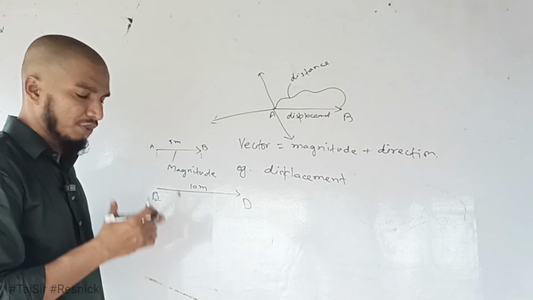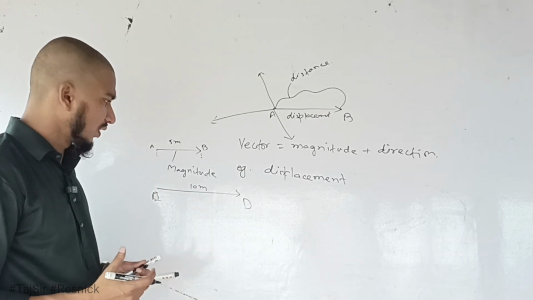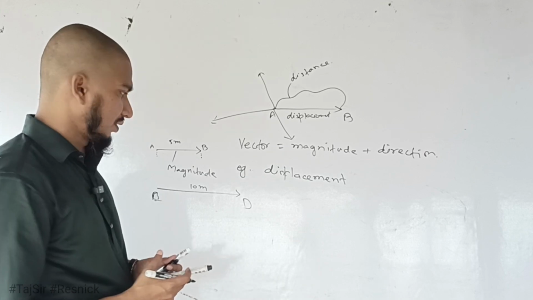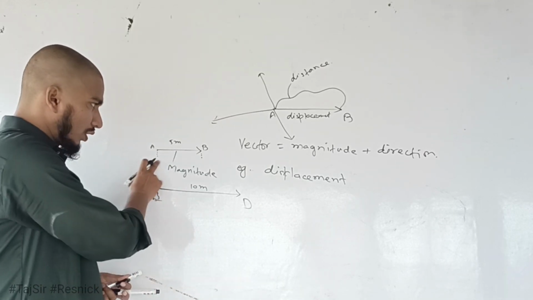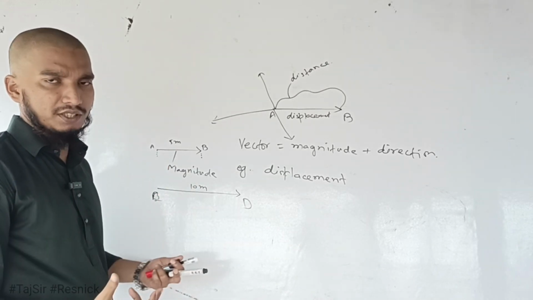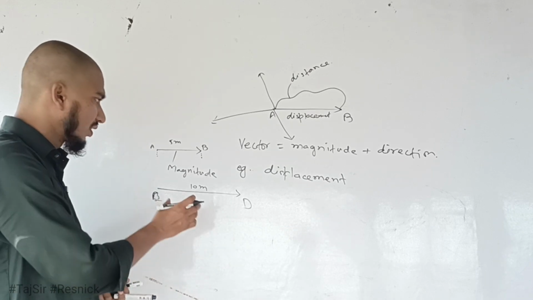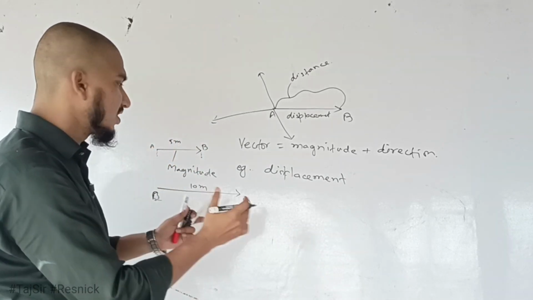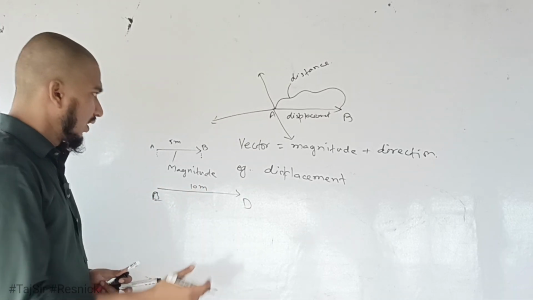The bigger the line, the larger its magnitude, and these two vectors are in the same direction. Whenever we represent a vector, we draw a line in accordance with its magnitude, and we put an arrow which shows the direction from initial to final position, that is, the direction of the vector.